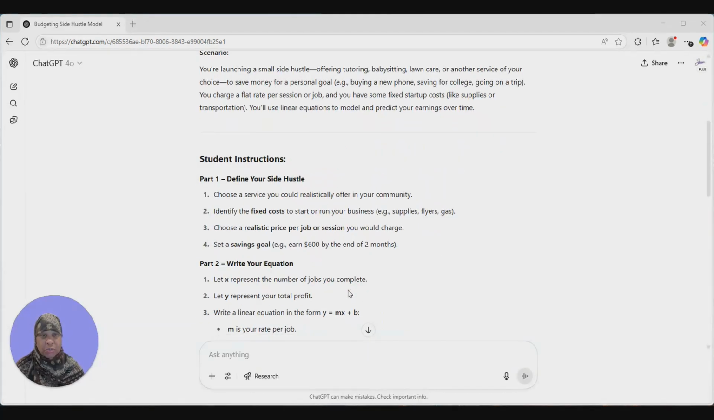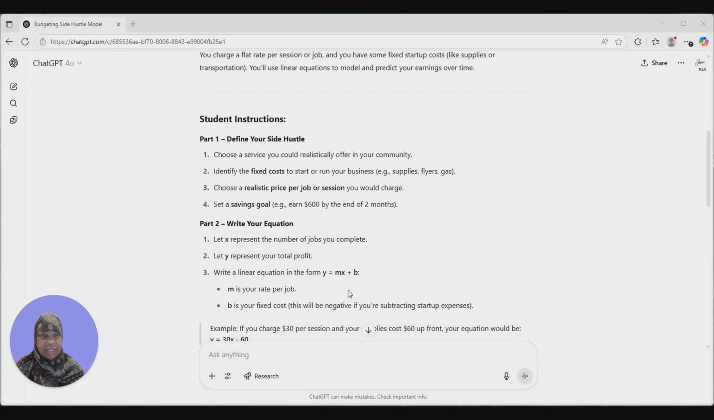The student instructions are: Part 1, define your side hustle. They have to choose a service they could realistically offer in the community, identify fixed costs to start or run the business, choose a realistic price per job or session they would charge, and set a savings goal.